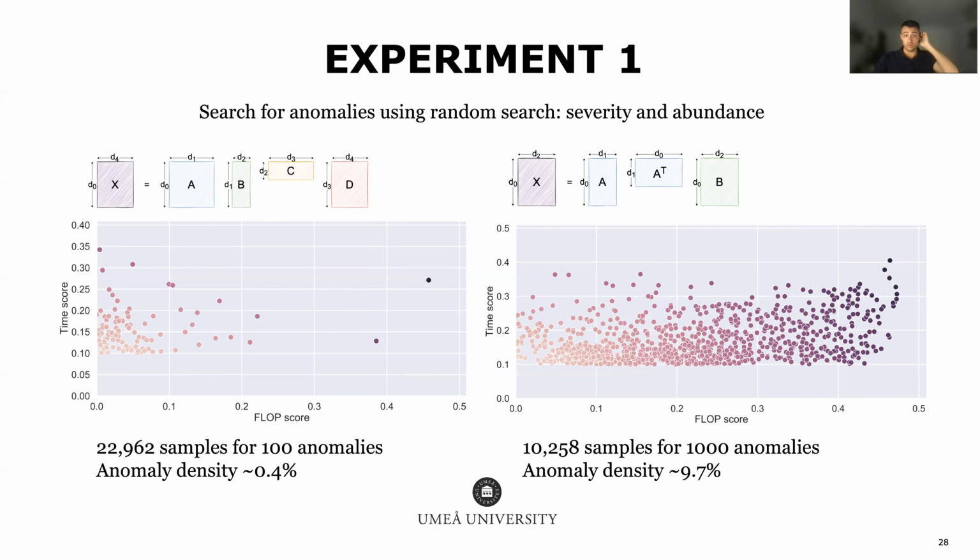It's also important to notice that in both expressions, there are anomalies for which the cheapest and the fastest perform almost the same number of flops. And there might be even a difference of 35% in execution time, such as this one and this one right here.